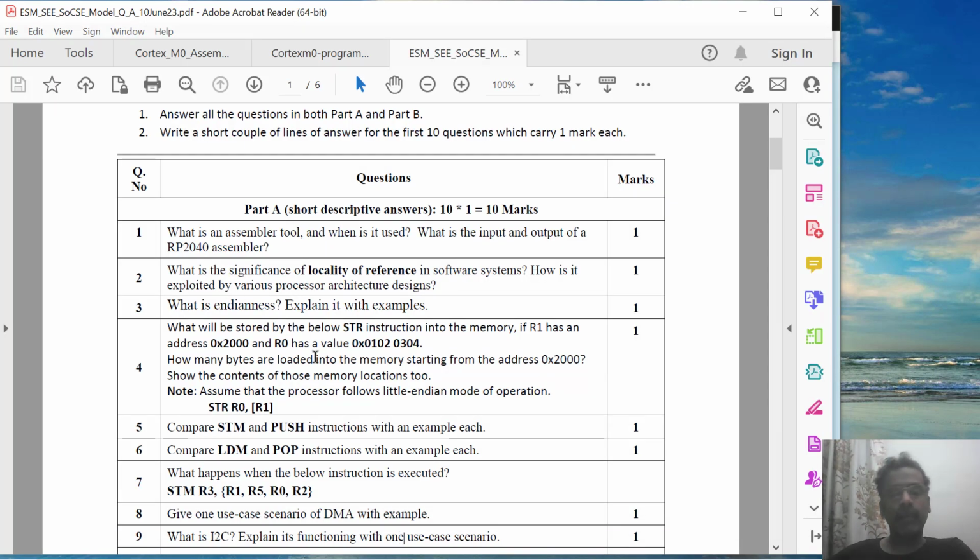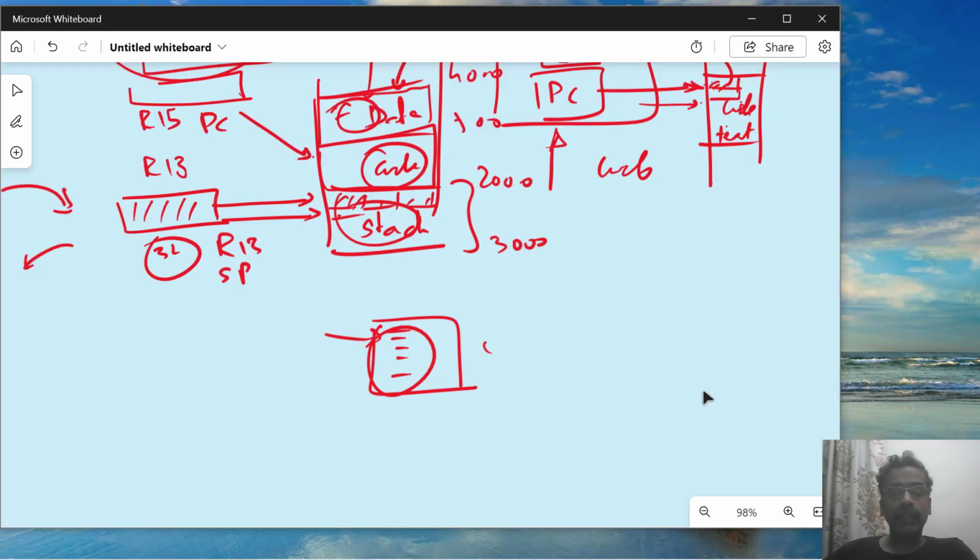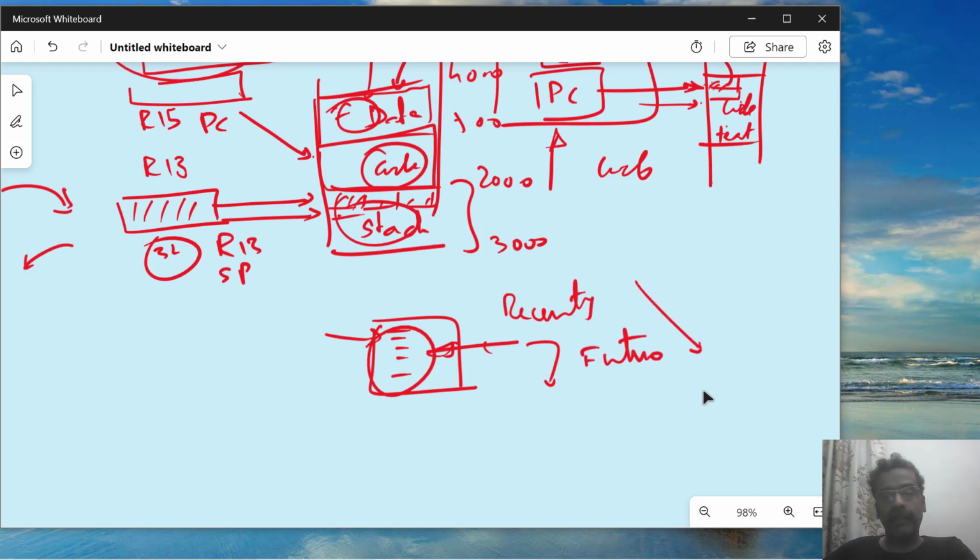Now let me try to answer the question in particular. What is the significance of locality of reference in a software system? The significance is that what has been used recently, either code or data, will also be used in the future. Recently used ones will be used in the future. When I'm saying recent and future, I'm referring to time. So it is temporal locality of reference.